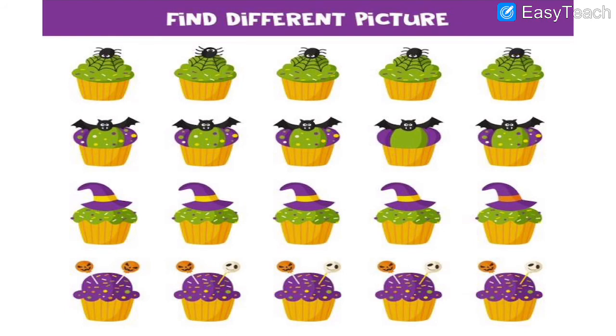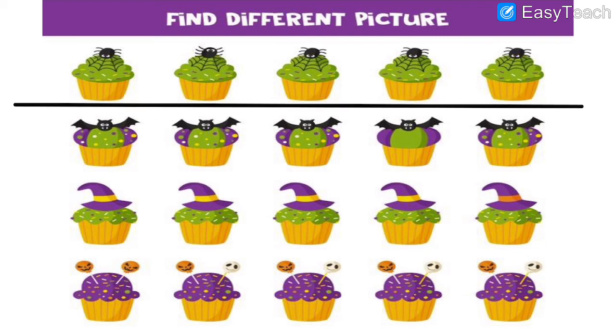Then next image is find the different picture. So here also we have to do the same thing. Which is the different image that we will find out? From the first line, can you spot out the different image? From these 5 pictures, which one is different? So from the 5 pictures, the different one is number 2. Image number 2 is the different image, as you can see over here.